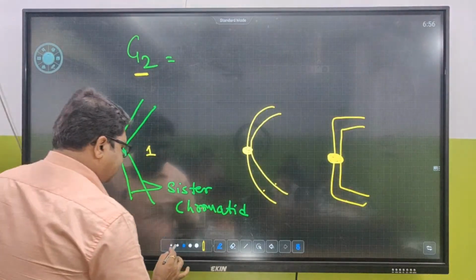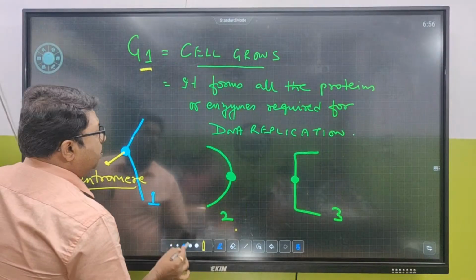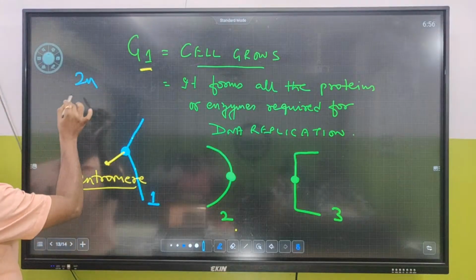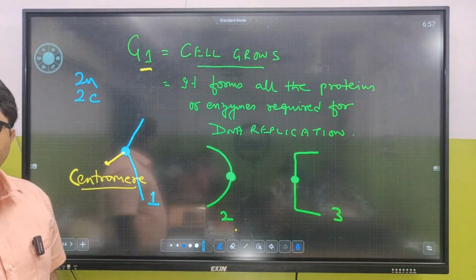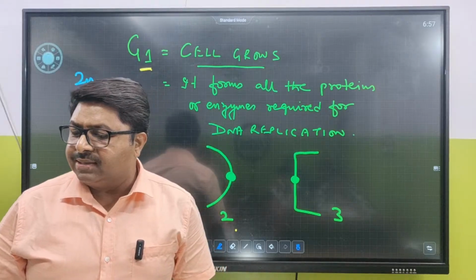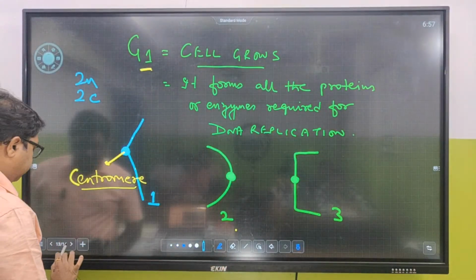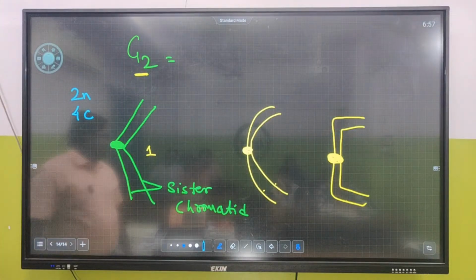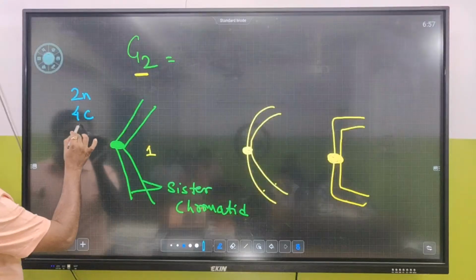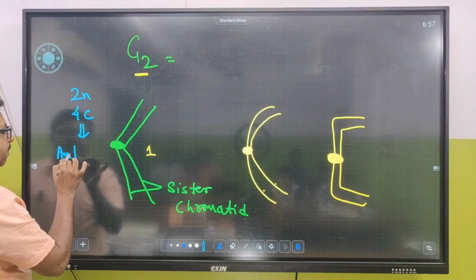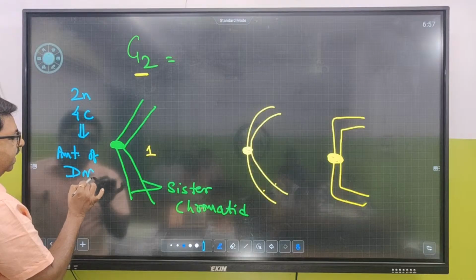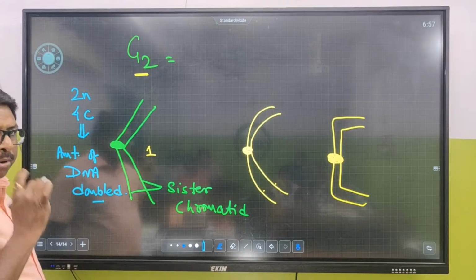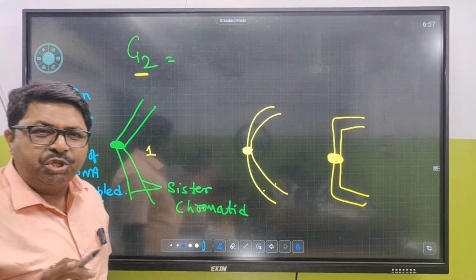And what happens in G1? In G1, the number of chromosomes was 2n, and the amount of DNA was 2c. But in case of G2, it becomes what? 2n and 4c. What is the meaning of 4c? That means the amount of DNA has been doubled. Any issues about this? This is a major difference between G1 and G2.